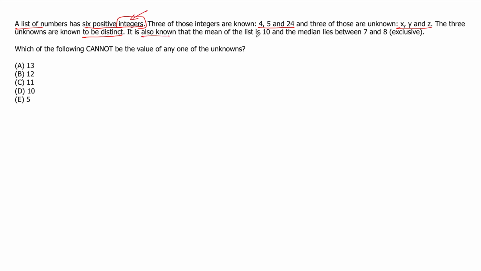It's also known that the mean is 10 and the median is between 7 and 8. So now in such questions we need to see what restrictions are given to us. For example, the mean of 6 numbers is 10, so their sum would be 60. So 4, 5 and 24, these 3 are already given, and the 3 unknowns, their sum must be 27. This is one restriction that we have, one condition. Second, the median must be between 7 and 8, exclusive. Exclusive means it cannot be 7 or 8, it should be something between 7 and 8.